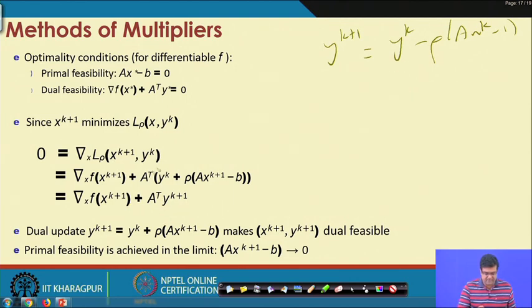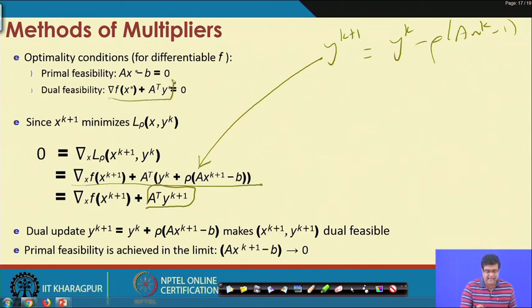if you expand the L rho and compute this gradient, this becomes your y k plus 1. Then you have this A transpose y k plus 1, which is in the same form as your dual feasibility condition here.